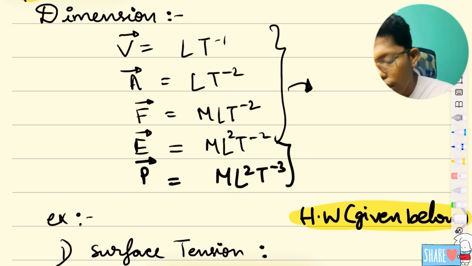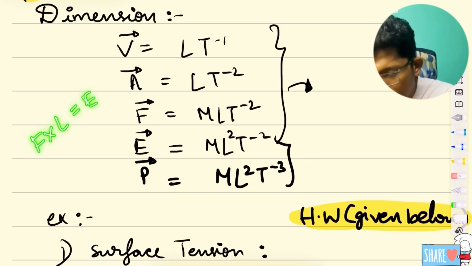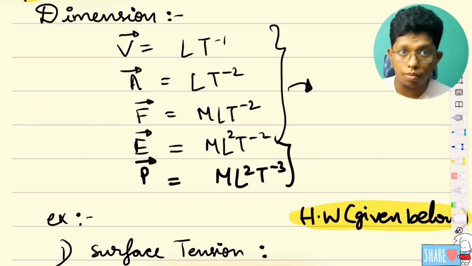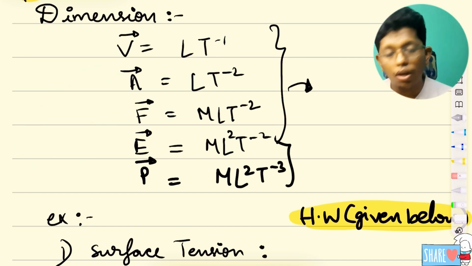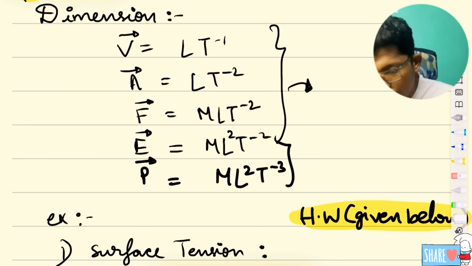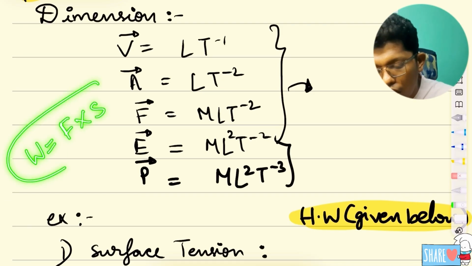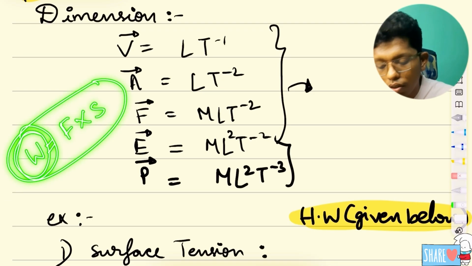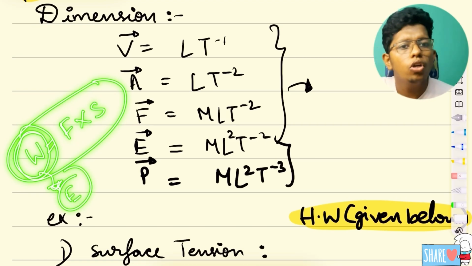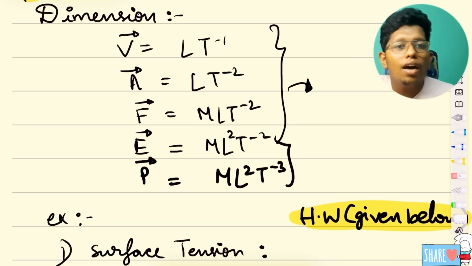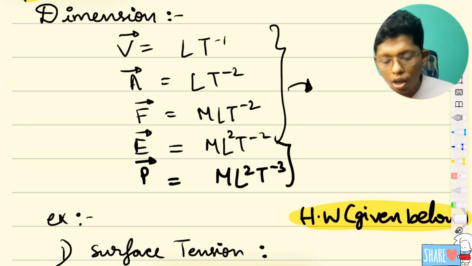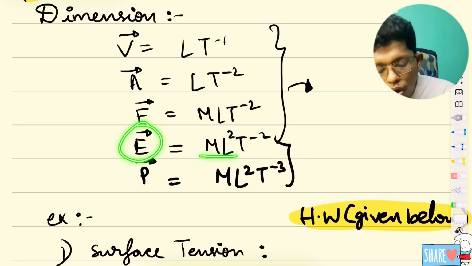Same thing, force into length is equal to energy. Sir, where did you learn this formula, you may ask. Simple: work done is equal to force into displacement, and work done is nothing but energy. So energy we can directly write as force into displacement.